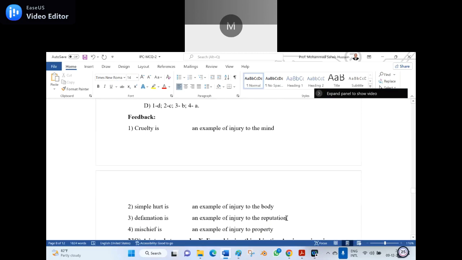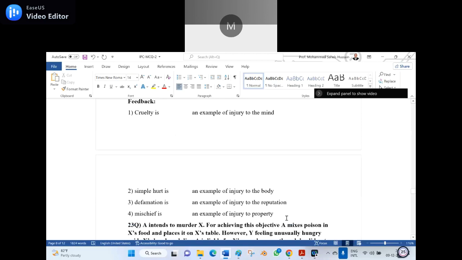See here, you can see. Cruelty is an example of injury to the mind. Simple hurt is an example of injury to the body. Defamation is an example of injury to the reputation. And the fourth one, mischief, is an example of injury to the property. When you say defamation, it means a false statement, or even a sign and symbol can show the defamation.